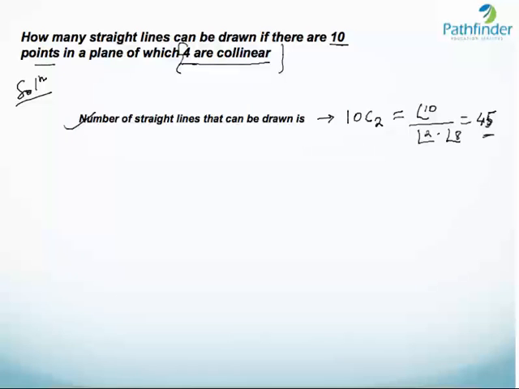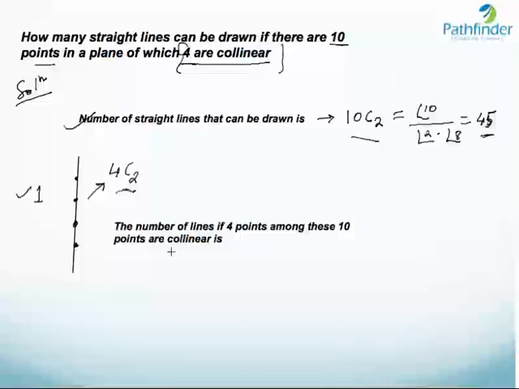Let me show you. So suppose these are 4 points, 1, 2, 3 and 4. Now all these 4 points are in the same straight line. So how many lines can we draw through these 4 points? Through these 4 points we can draw only one line. But when we calculated 10C2, we have counted 4C2 lines that can be drawn from these 4 points, which is incorrect. So our original answer should be reduced by a number which is equal to 4C2.